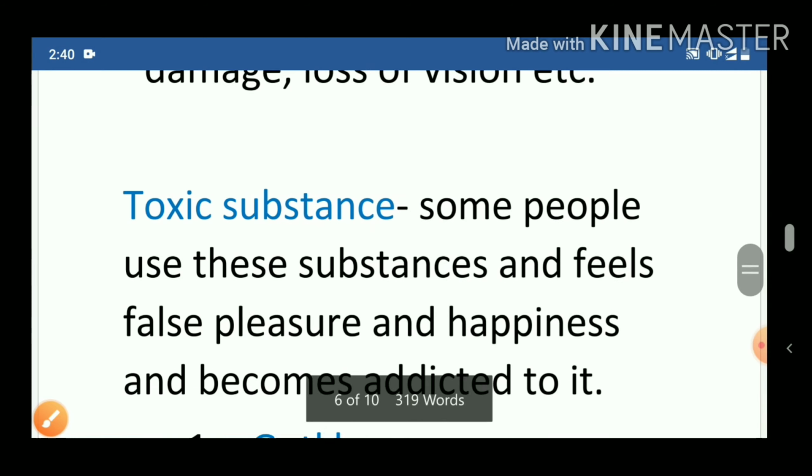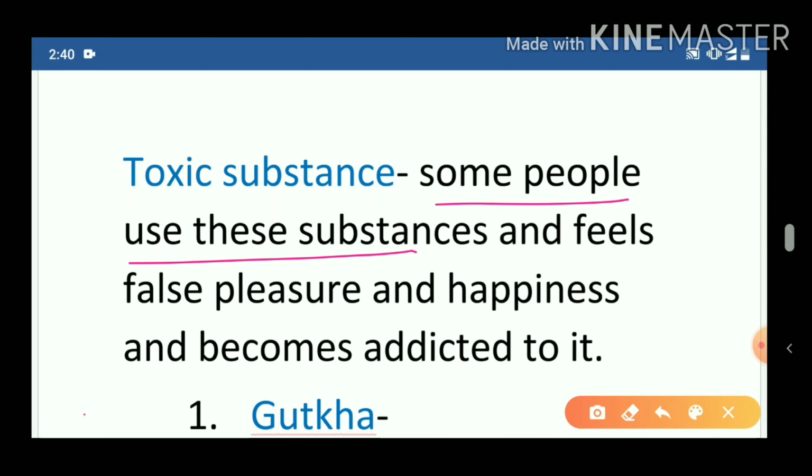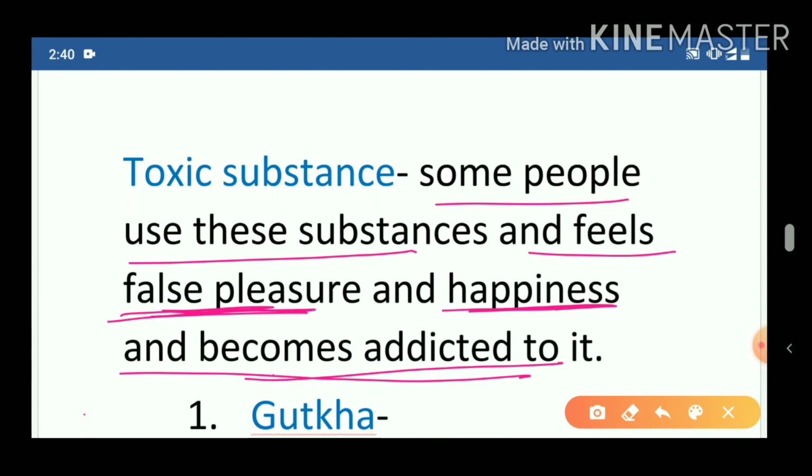Now moving towards the next topic, which is toxic substances. Nowadays it is very important, because the young generation falls towards this. Now what are toxic substances? Some people use these substances and feel pleasure, false pleasure and happiness, and become addicted to it.